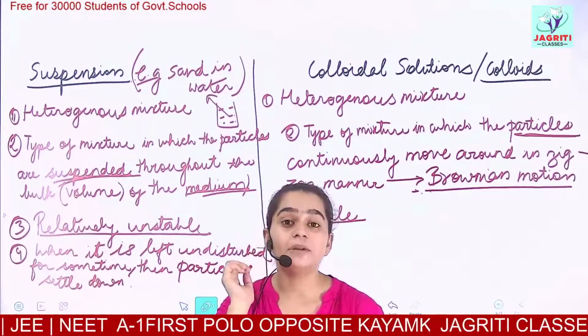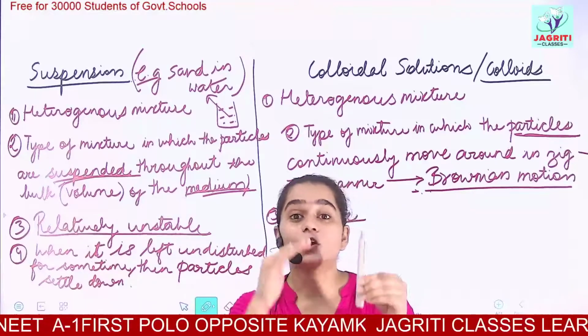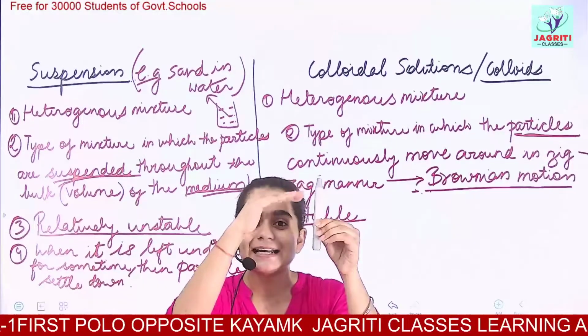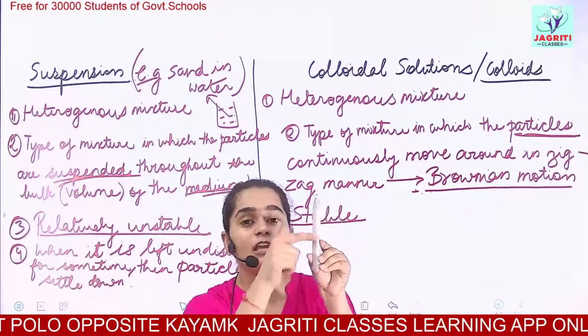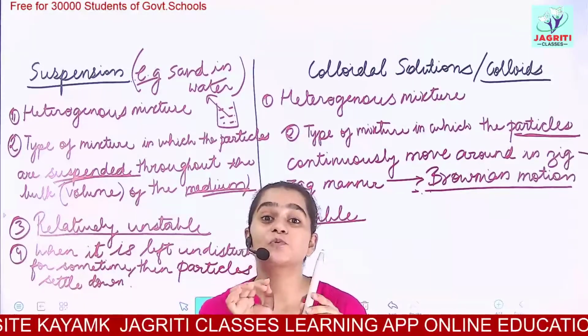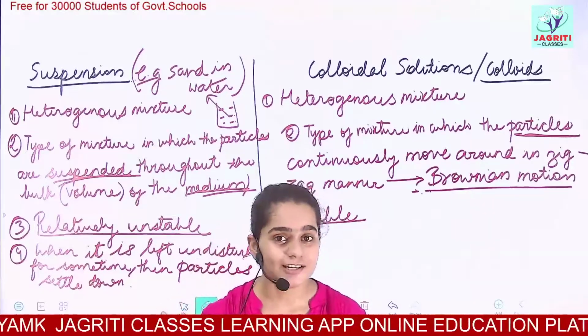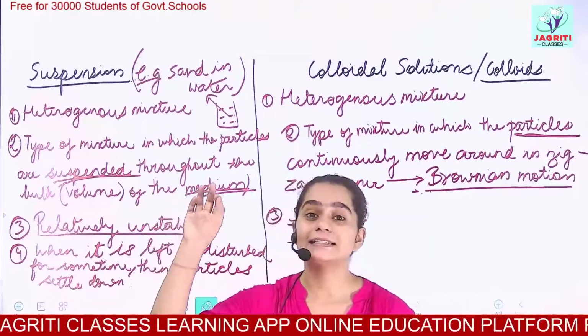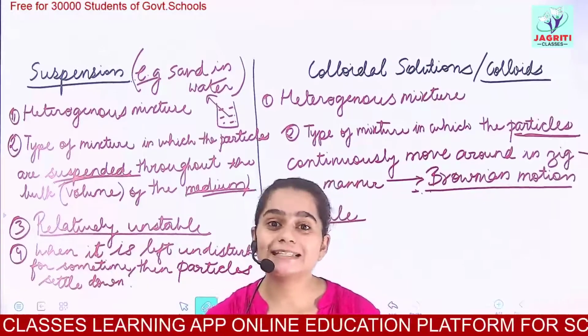after 5 to 10 minutes, what do you get? You get that all the sand settles at the bottom, and we are left with the clear liquid upwards. You have read this process. It is called sedimentation. You might have read this in classes 7th and 8th. What do you mean by sedimentation?